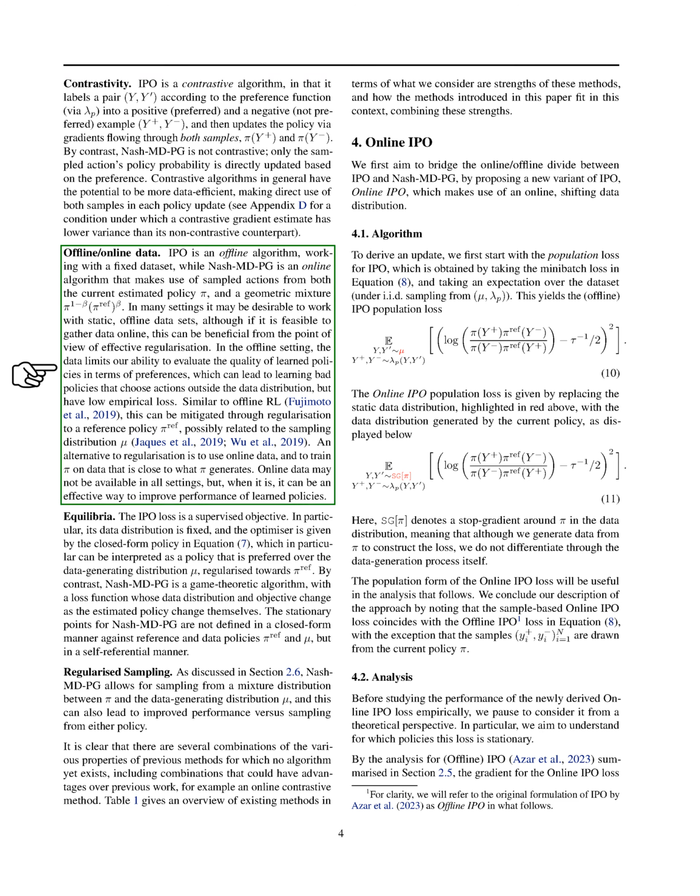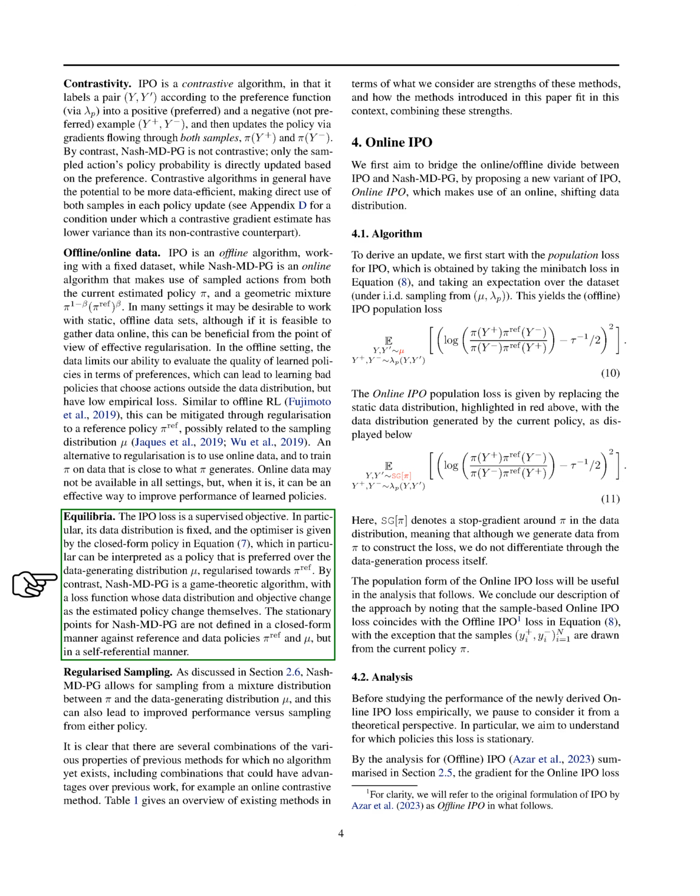Next, let's consider offline and online data usage. IPO is an offline algorithm that works with a fixed dataset, while Nash-MD-PG is an online algorithm that uses sampled actions from the current estimated policy and a geometric mixture. Working with offline datasets can be beneficial in some cases, but gathering data online can help with effective regularization. Regularization is important to prevent learning bad policies that deviate from the data distribution.